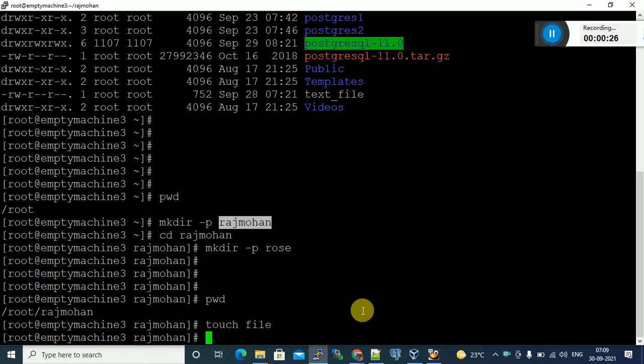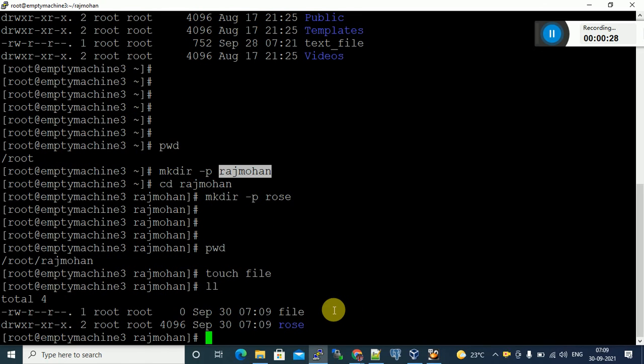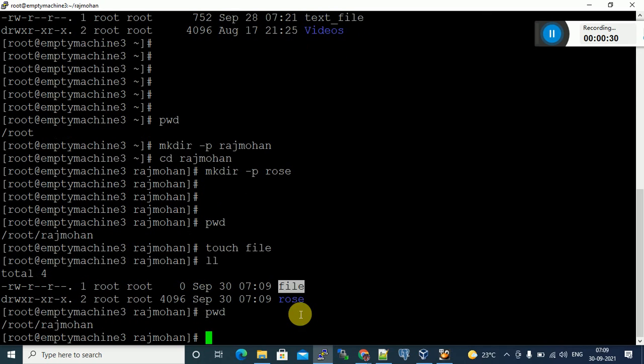Okay, I created it with touch file. This is the file. What is the file name? The file name is file. Okay, where are we? Under /root Rajmohan. So you want to copy this file to inside this directory, correct? Yes. What is the source? This is the source. Destination is where you have to copy. That is the destination directory, this Rajmohan one. So cp.